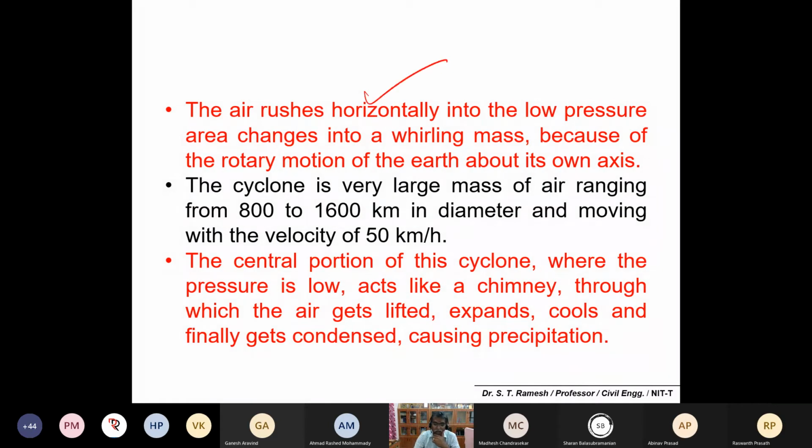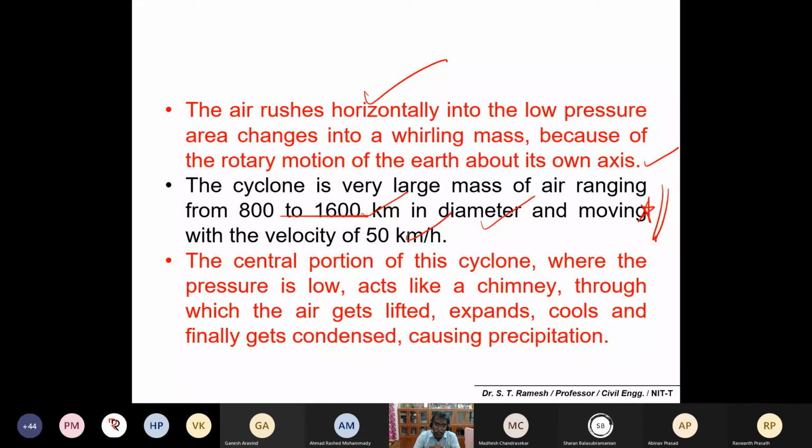The air rushes horizontally into the lower pressure area into a whirling mass because of the rotary motion of the earth about its own axis. The cyclone is a very large mass of air ranging from 800 to 1600 kilometers in diameter and moving with a velocity of 50 kilometers per hour. So please remember, you would have seen very recent cyclones in Tamil Nadu and some parts of Andhra and West Bengal also. Okay, so people have experienced this.